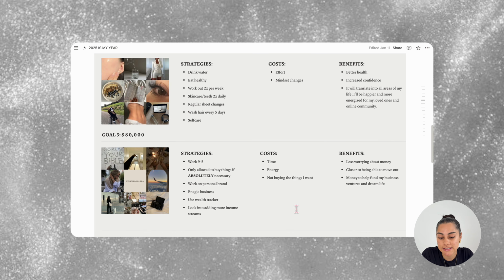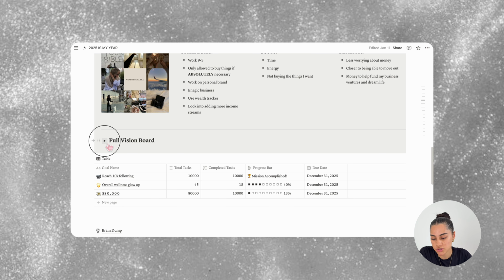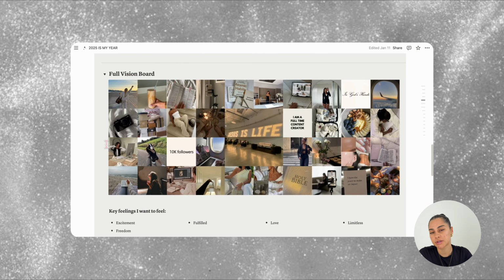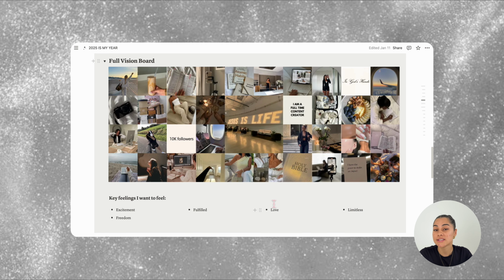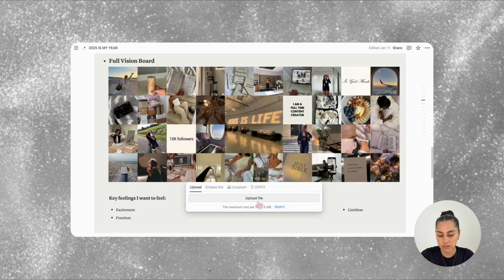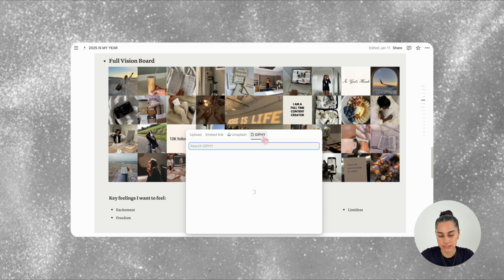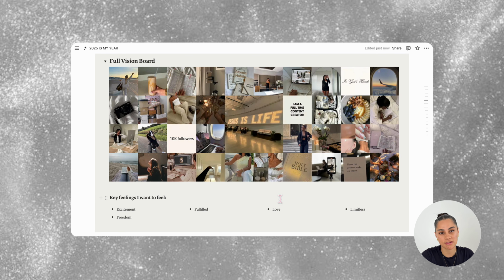And lastly in this space is the full vision board toggle. This is really good because you can come here to get inspiration and motivation and just look at the full vision board, as you can't see the full thing on the cover. To put your vision board in, you can click these three dots and then replace. Then it will say upload file and all of these other options. And the same goes for the other images.